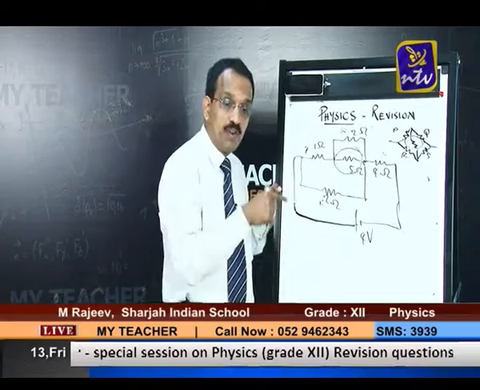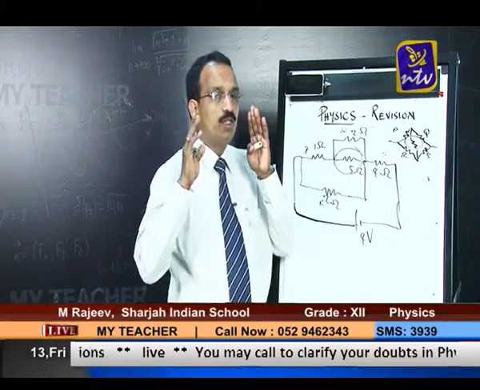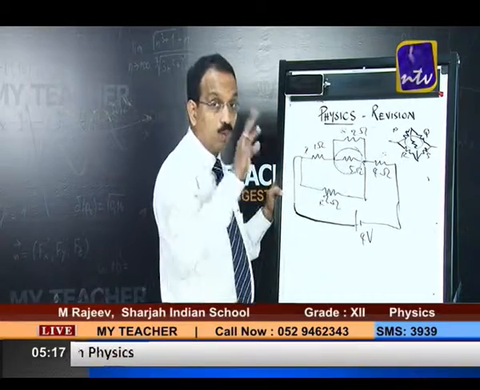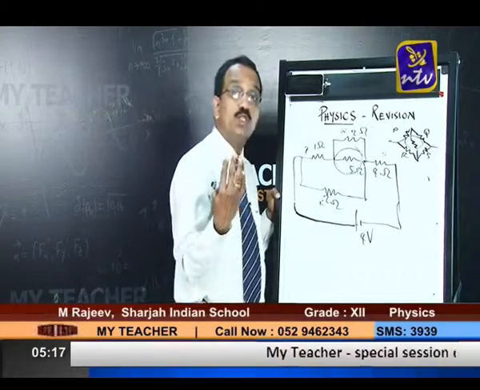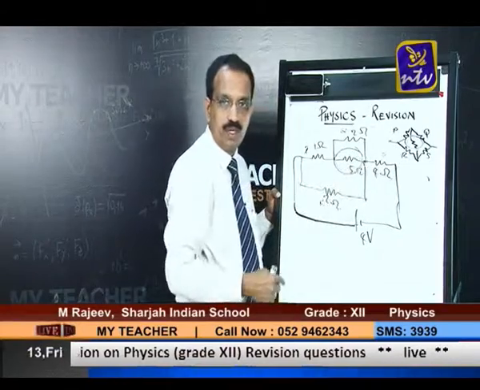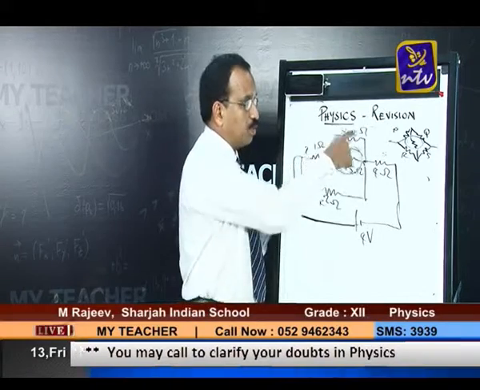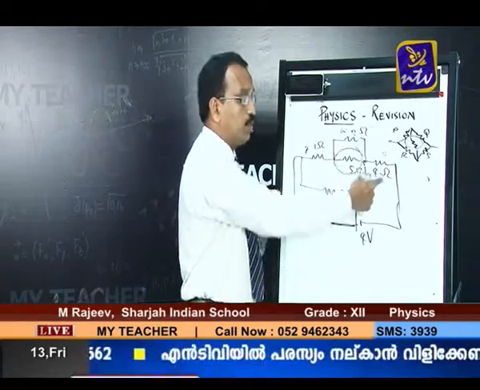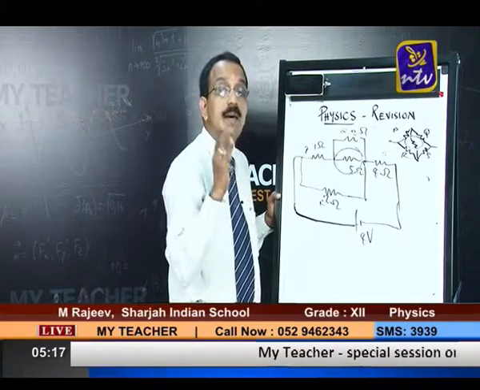What is the next step? If you are able to make it out as a Wheatstone's bridge, the next step is to check whether it is a balanced Wheatstone's bridge or not. What is the condition for balancing? P by Q should be equal to R by S. Is that condition satisfied here? P by Q is 1 by 2, and this is 2 by 4. So 1 by 2 is equal to 2 by 4. The ratio is the same, which means the bridge is balanced.